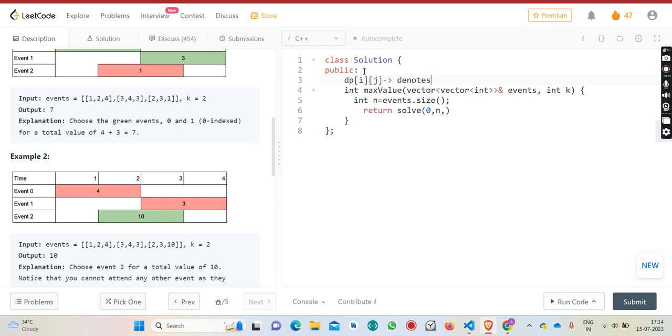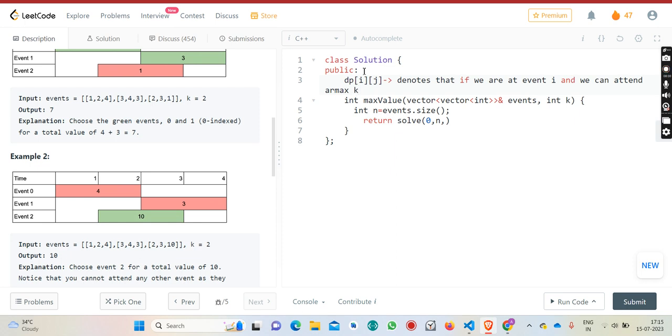It denotes that if we are at event i, and we can attend at max k events from now onwards, then what will be the answer, what will be the maximum value.